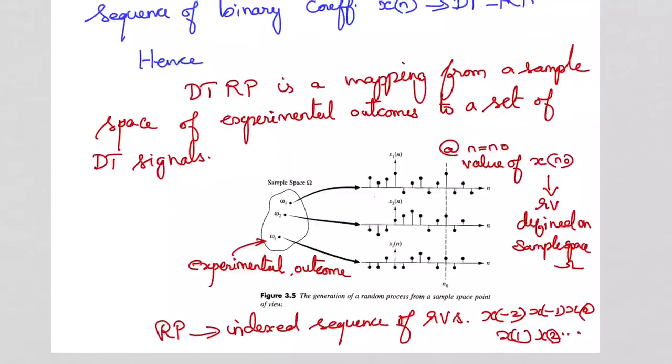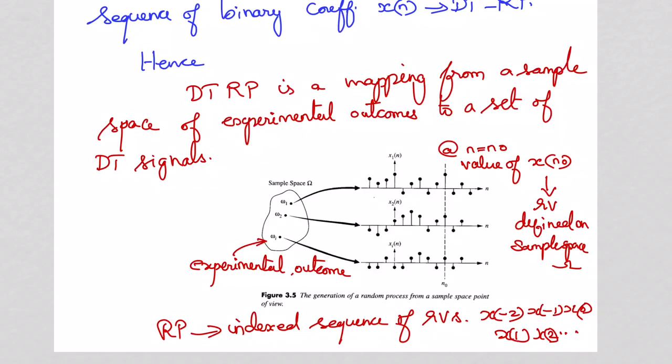So the mapping is explained with a diagram. So here from the sample space, the experimental outcomes are mapped to a set of discrete time signals. So the first signal is x1 of n and the second signal is x2 of n. So the outcome in the sample space omega 1 is mapped to x1 of n, and omega 2 is mapped to x2 of n, and omega i is mapped to xi of n.